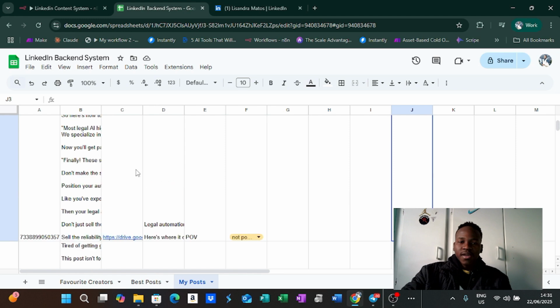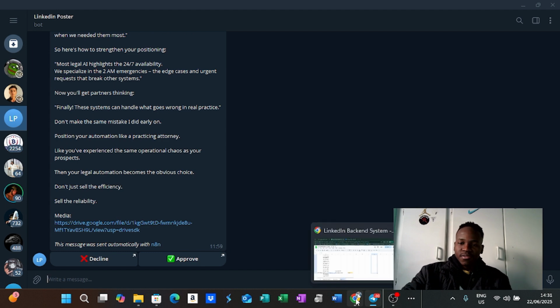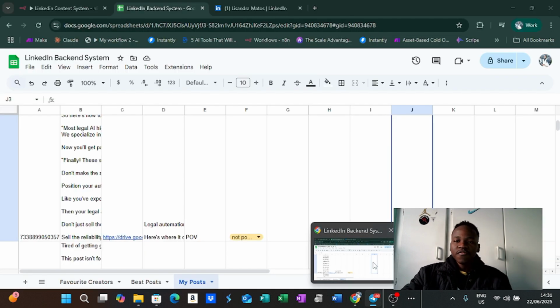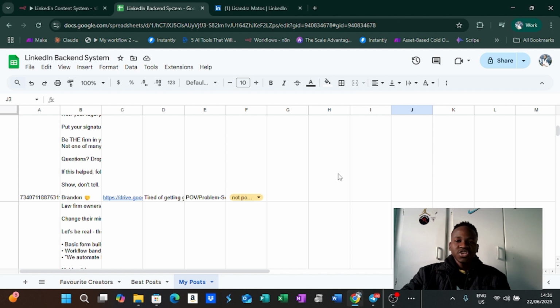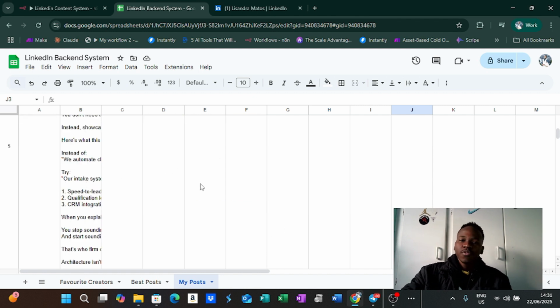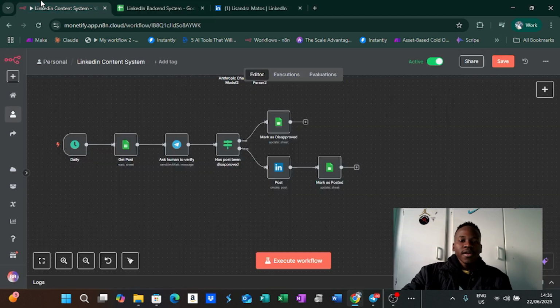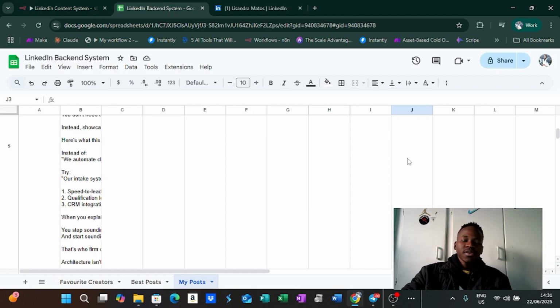Now, keep in mind here that if you do not approve or disapprove, it's going to keep sending you the same post until you approve it or disapprove it, right? So let's make sure if you know you don't like it, you just disapprove it, and then the next day it will come to the next one, and so on and so forth, again and again and again, right? So yeah, let's look at how we can get into making it.